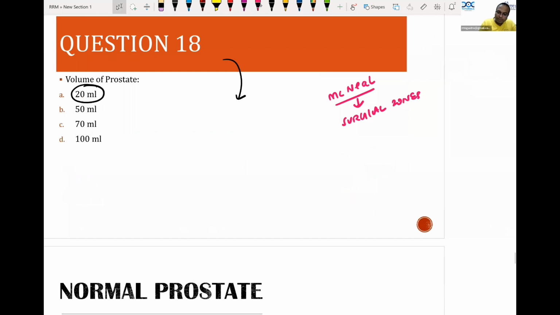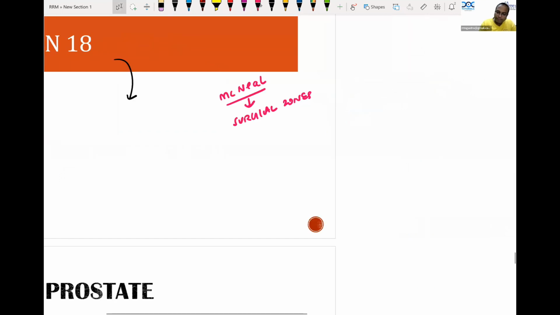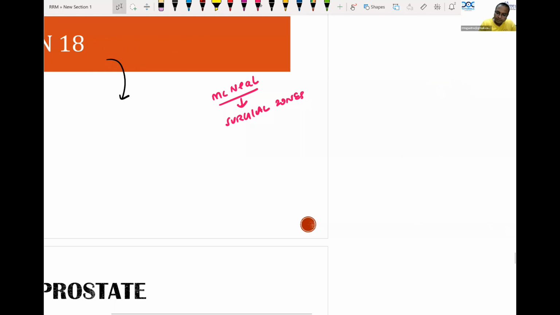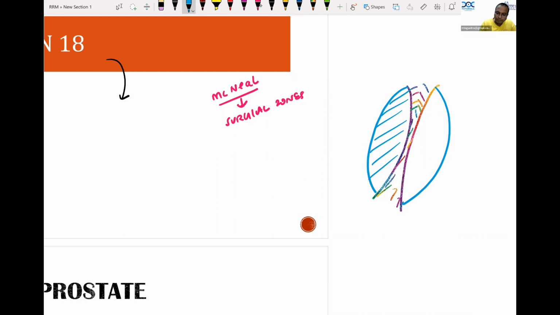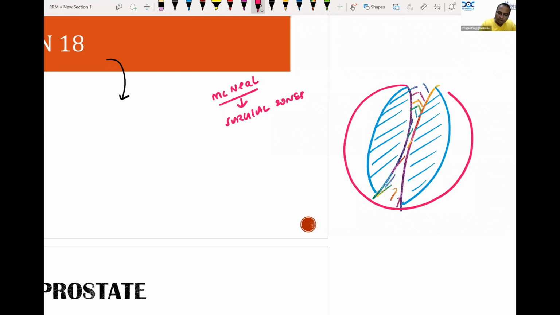So this is the urethra. Okay, this is the urethra. This is the prostatic urethra. And there are 3 zones around the thing. This is the first zone. After that, there is the second zone. After that, there is the last zone, the 4th zone.